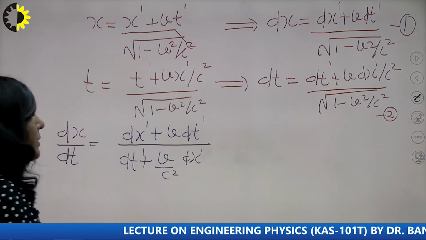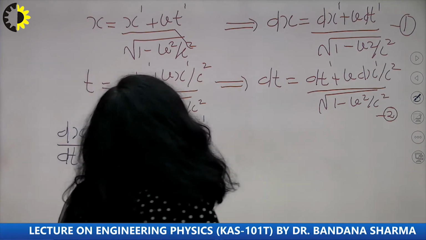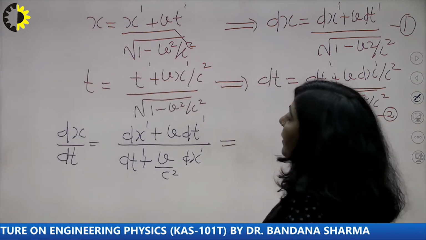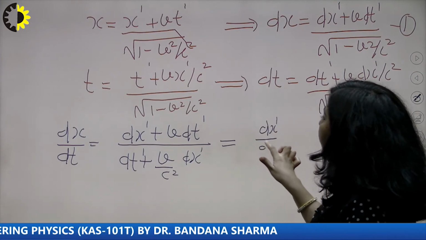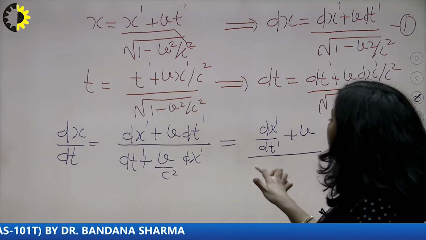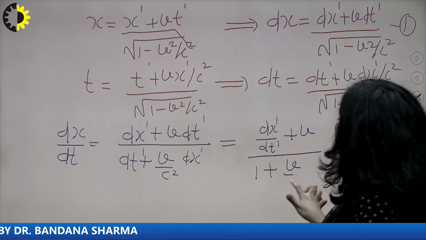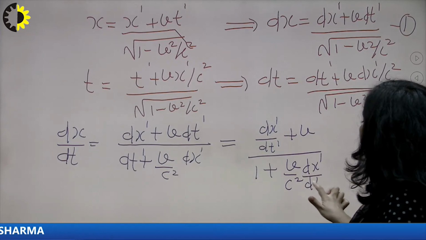The next step is to divide numerator and denominator by dt dash. You will get dx dash upon dt dash plus v upon 1 plus v upon c square times dx dash upon dt dash, right?